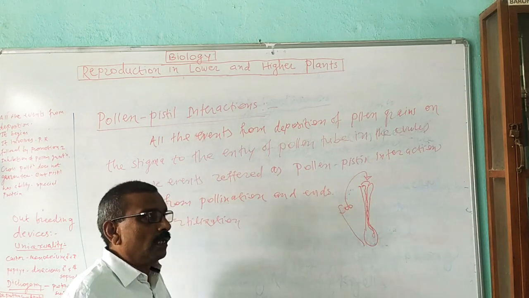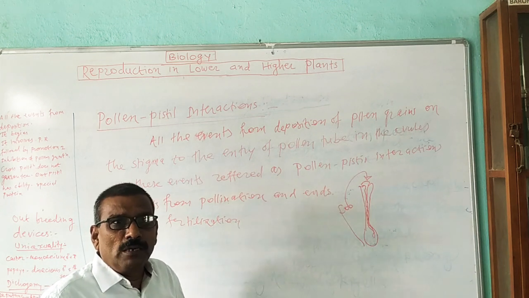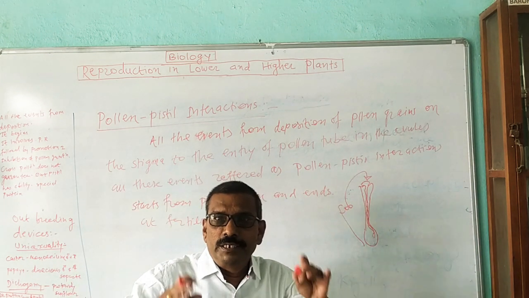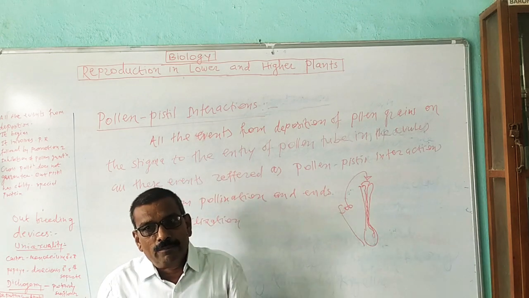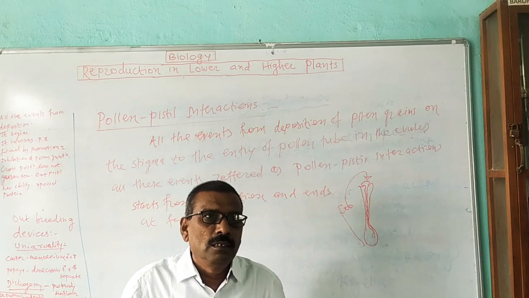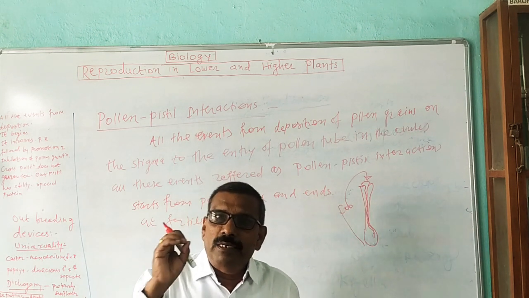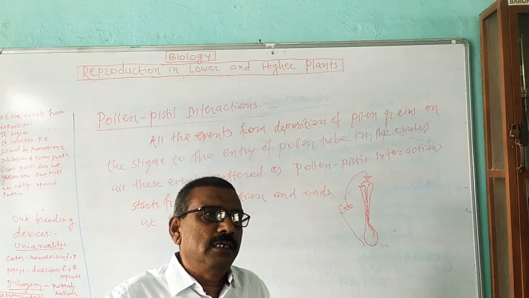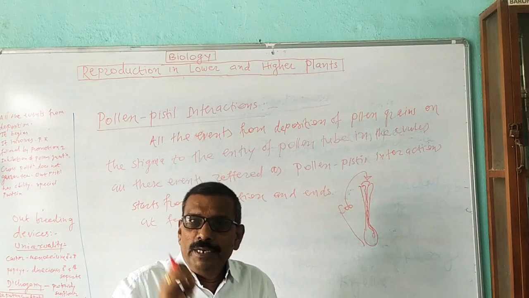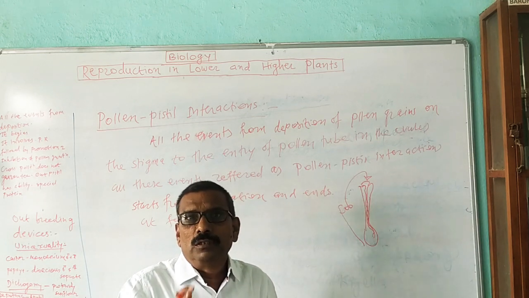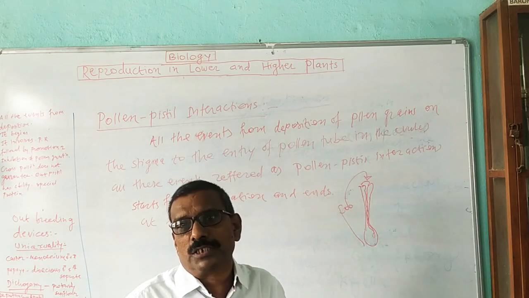Then next, in the pollen pistil interactions, the stigma of the flower recognizes the definite type of pollen grain, and then it inhibits or promotes the pollen germination on the stigma.